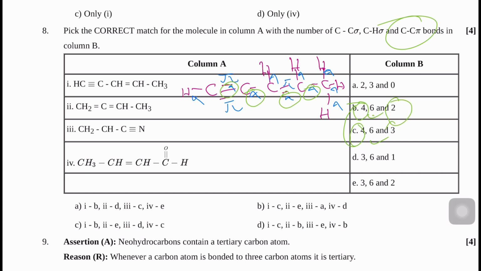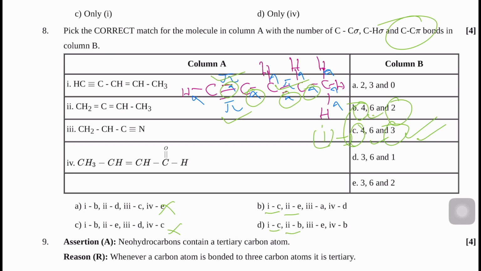So directly check this one: the carbon-carbon pi bond. How many carbon-carbon pi bonds are there? 1, 2, 3. So which one is correct? This one. So for the first you can say C. Now this option is eliminated. Here first is B and D. For B and D, first is C. Now second is E and second is B.